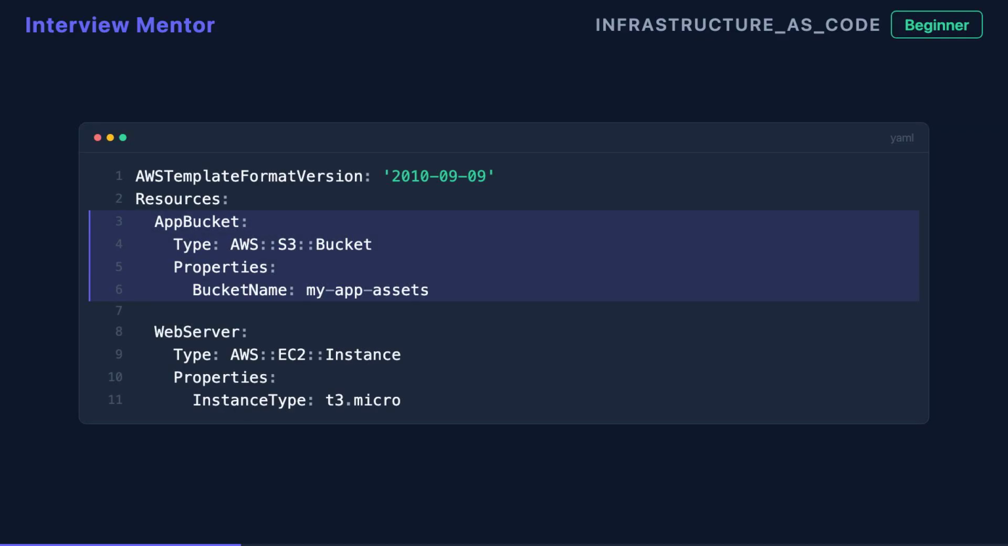You define that infrastructure in templates, text files written in either JSON or YAML. A template lists the AWS resources you need along with their configuration. Think of it as a blueprint for your cloud environment. YAML is the more readable choice, so it is what most teams use in practice.